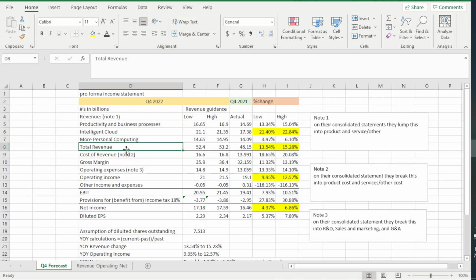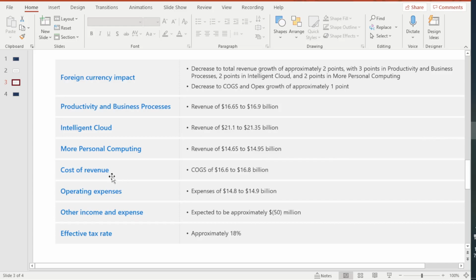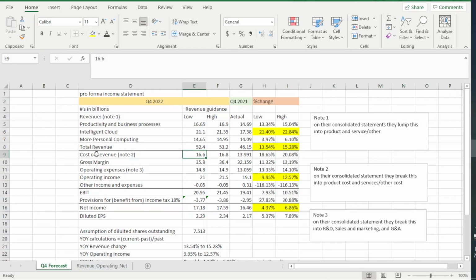Now if we add all of these together, we get total revenue. And then they gave us total cost of revenue. So they said that number was 16.6 billion to the low side, 16.8 billion to the high side. They also gave us operating expenses, 14.8 billion to the low side, 14.9 billion to the high side. So starting with cost of revenue, I plug that in. Now I take out my total revenue, I subtract it by cost of revenue. That gives me gross margin. From my gross margin, I subtract the operating expenses they gave me, and that's going to give me operating income right here.